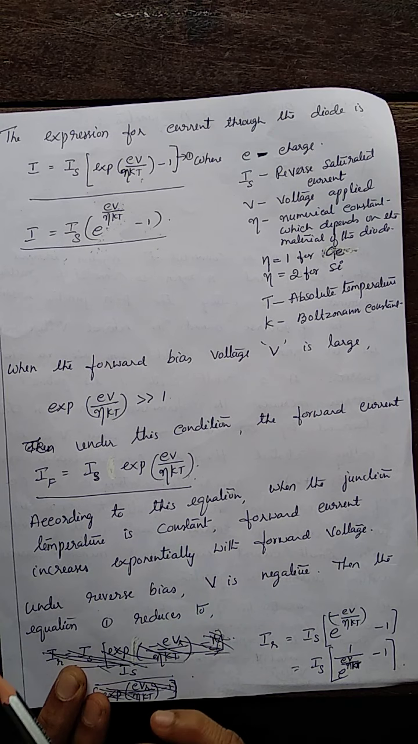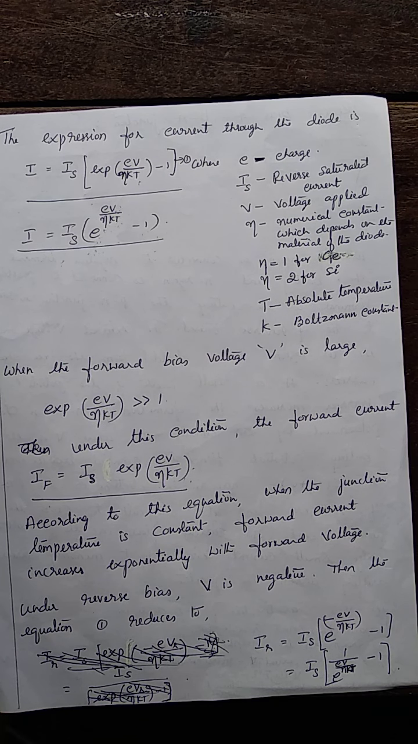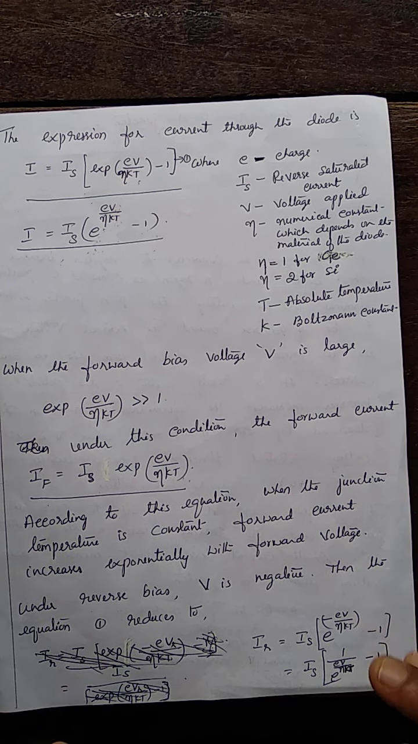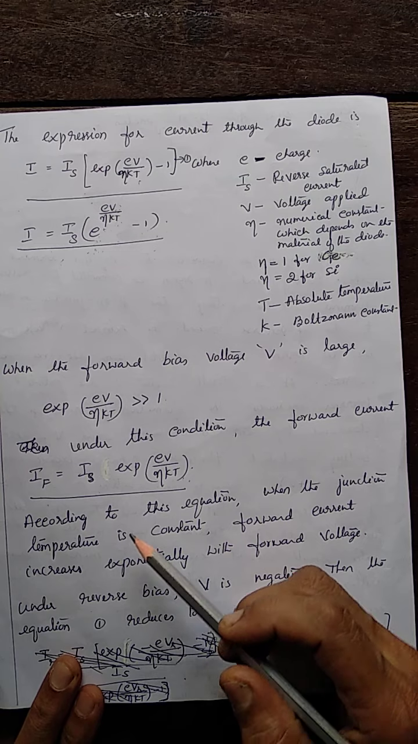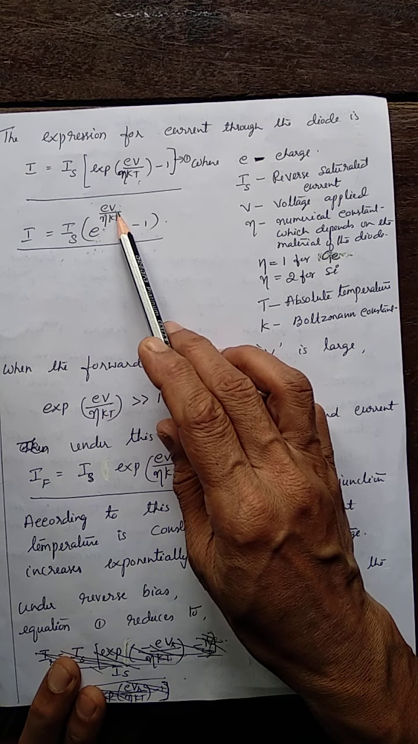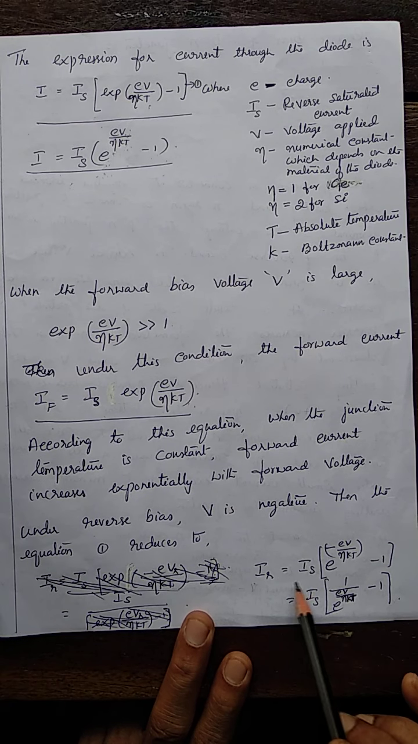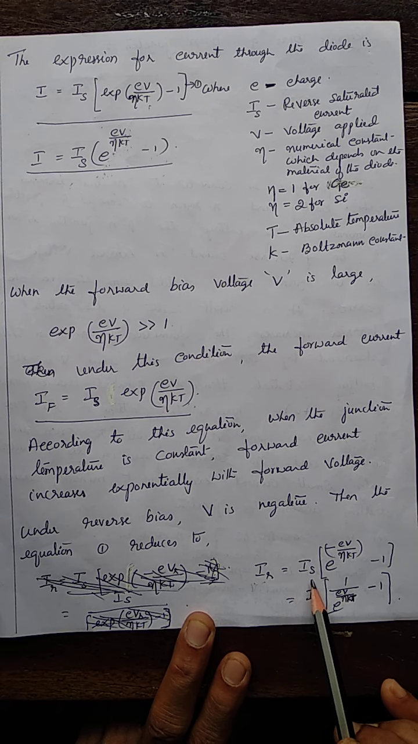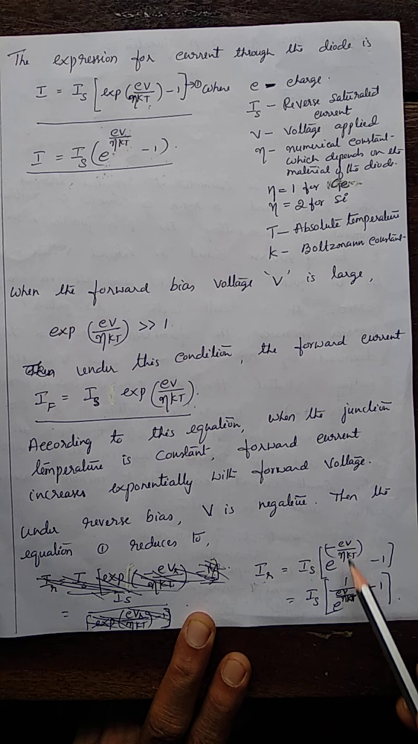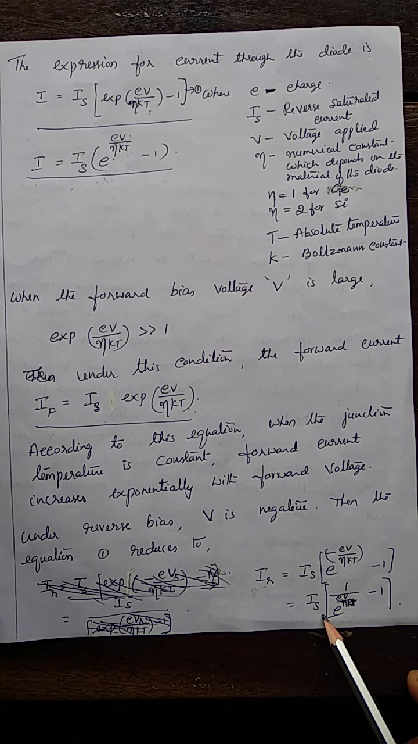What does it say? When the junction temperature is kept constant, forward current increases exponentially with the applied external voltage. When the junction is reverse biased, V is negative. The expression becomes IR equal to Is into this, or 1 by this. V large means this can be approximately infinity, 1 by infinity is 0. What you get? IR equal to minus Is.